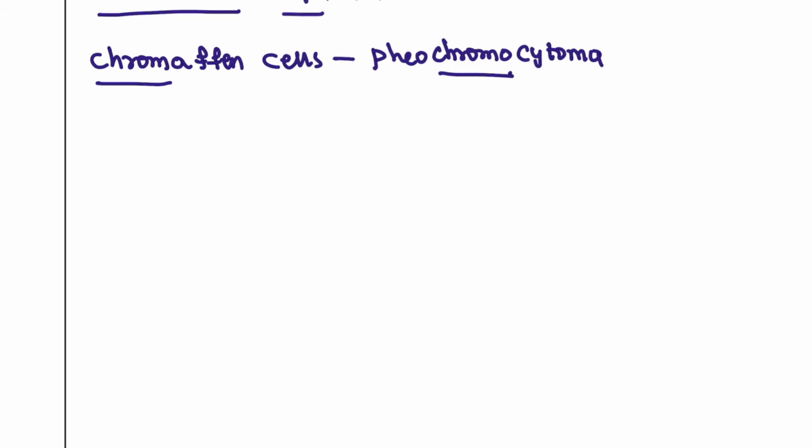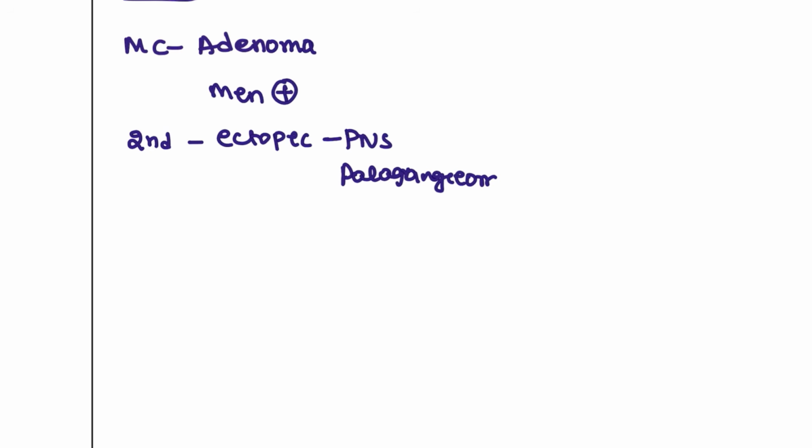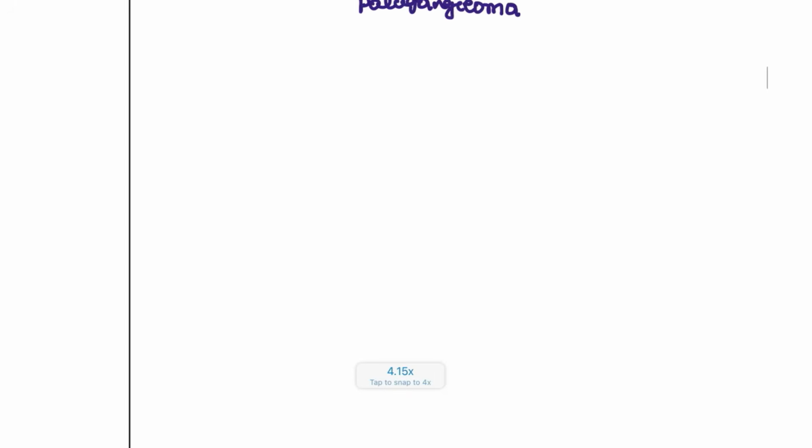Chromaffin cells. This is the medullary cancer that is going to develop. When the medulla cells are developing a tumor, the most common cause is an adenoma itself within the medulla, or the patient is suffering from the MEN syndromes, MEN 1, MEN 2, MEN 3. These will be seen in these patients, and this is also secondary to ectopic tissues, again paraneoplastic syndromes or paragangliomas.